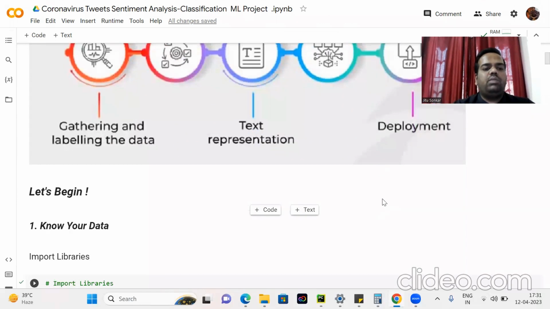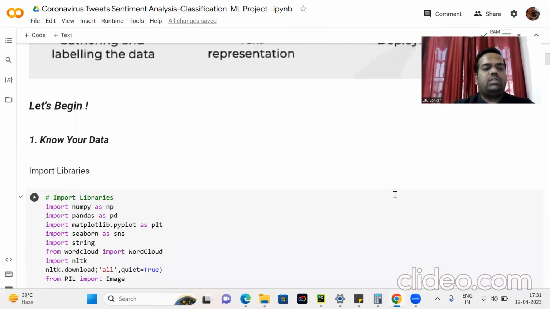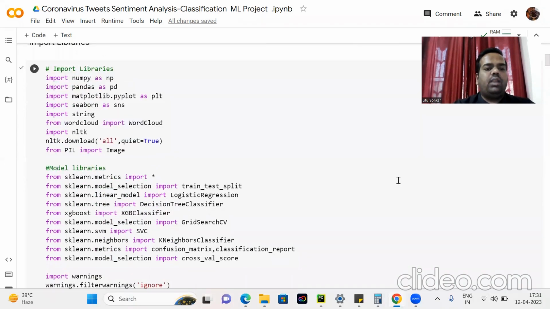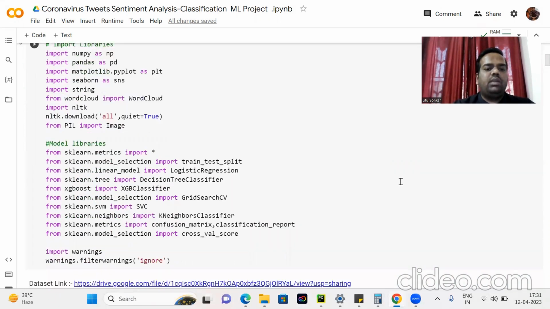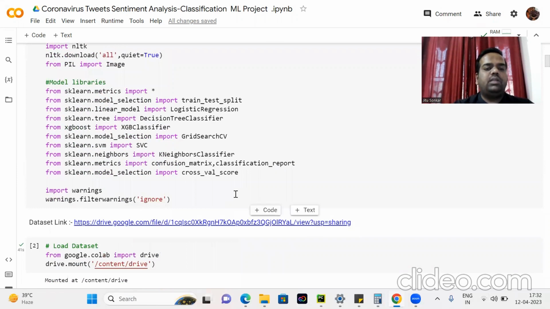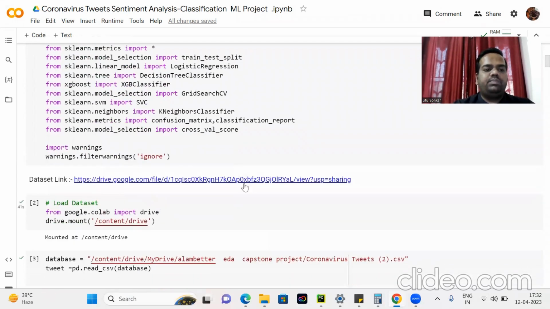So let us start with knowing your data. First, we start with importing libraries. Here the different libraries are NumPy, Pandas, Matplotlib, Seaborn, WordCloud, and different model libraries like train test split, logistic regression, decision tree classifier, grid search CV, KNN, and here the confusion matrix, classification report, and cross validation score.